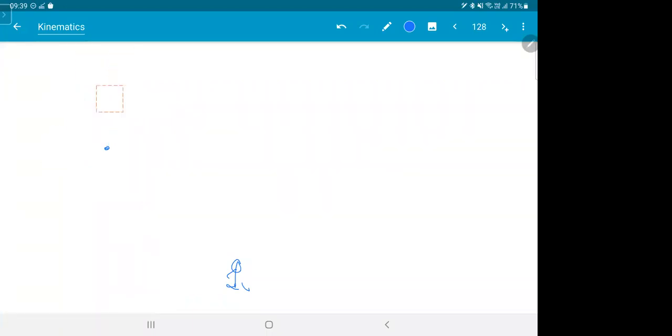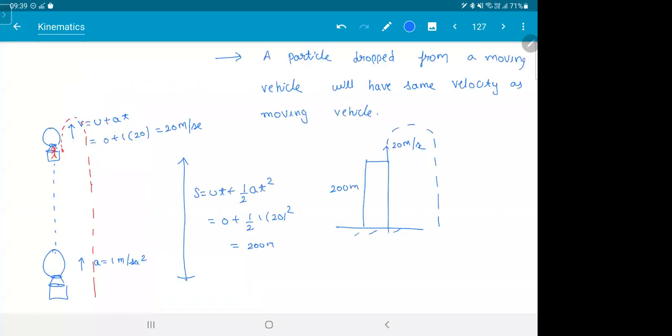Does it make sense? It's like when you throw a stone onto a railway platform when you're going in a train, the stone actually goes forward. But because your train is going faster, you will think the stone is going backward. Clear till here?